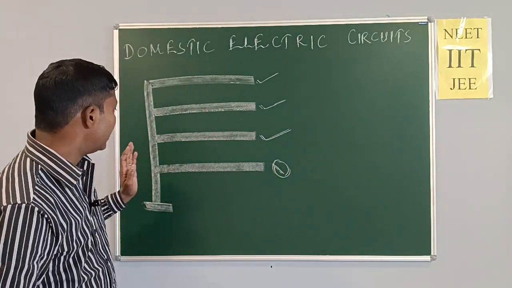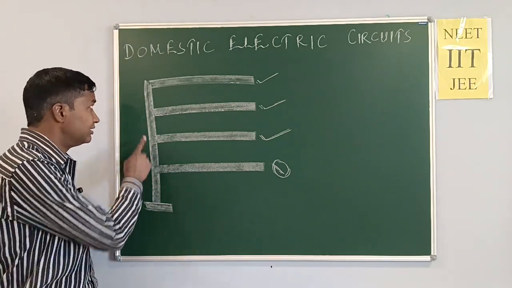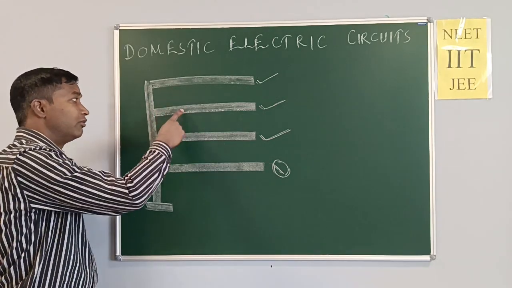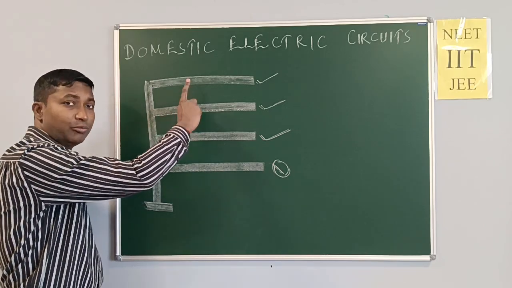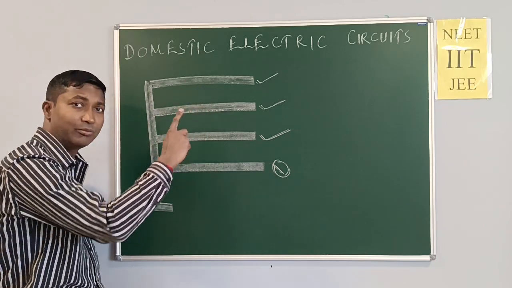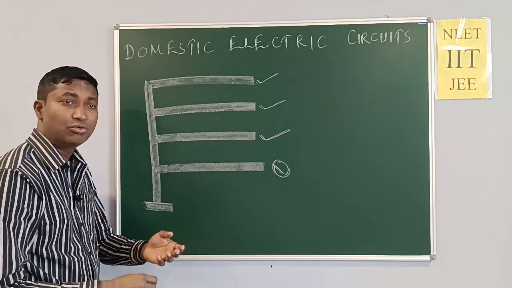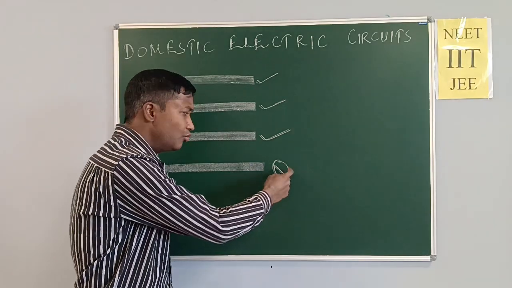Here, I am discussing domestic electric circuit. There is a pole, and 4 wires connected with the pole. The first wire has voltage, the second wire has voltage, the third wire has voltage, and the fourth wire doesn't have voltage. Means here voltage is zero. Why zero?